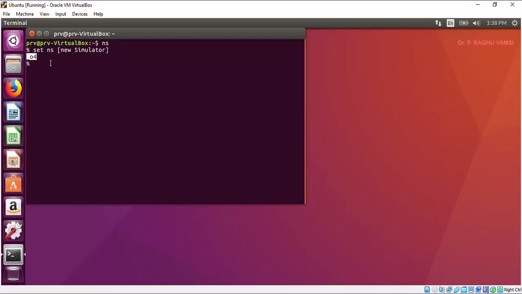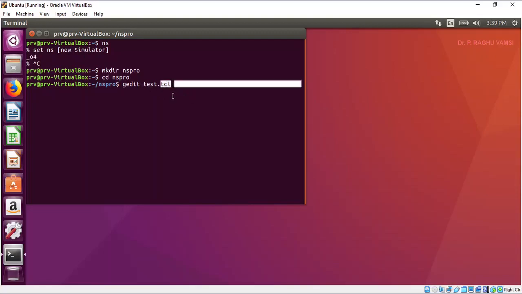Either you may do it like this, or you may create a directory with mkdir ns programs, cd ns programs, gedit test.tcl. Whatever code you write is a TCL script. Either you can enter the code via the command prompt, or you can open a file like test.tcl, with the extension for Tool Command Language. Just as you save a C programming file with .c, and C++ with .cpp, since you are writing a TCL script, it will be saved with .tcl.